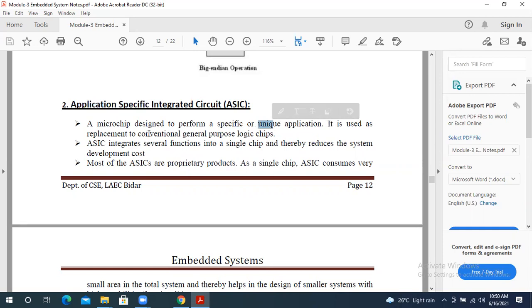It is used as a replacement for the conventional general purpose logic chips, because in general we can do multiple operations. So if you don't want to do multiple operations, then you can replace those circuits by using the ASIC. Why are you going for ASIC? If you have only one task to do, then you can go for the ASIC.